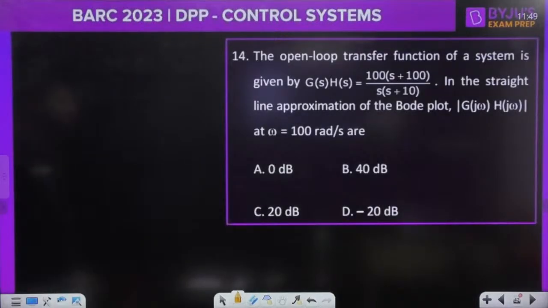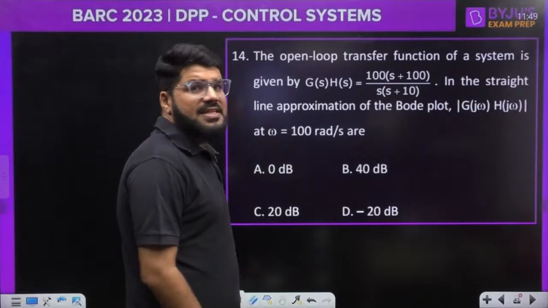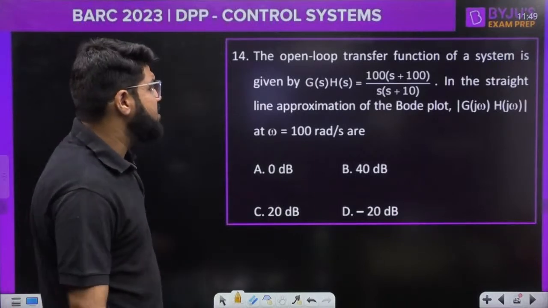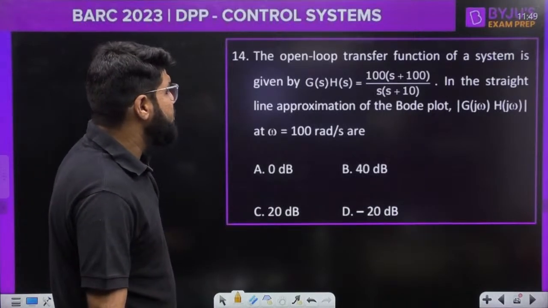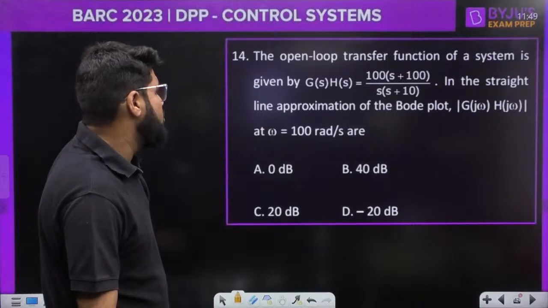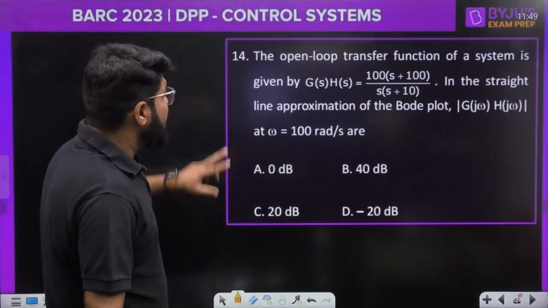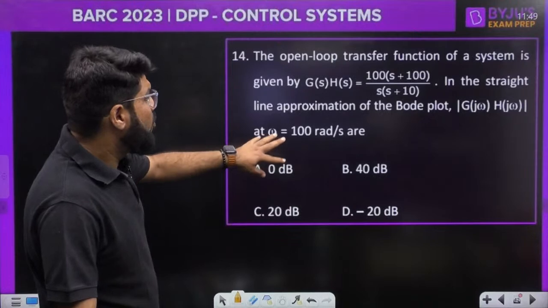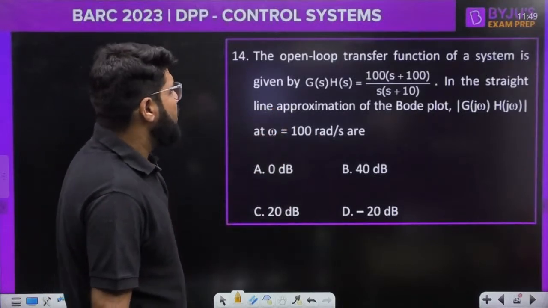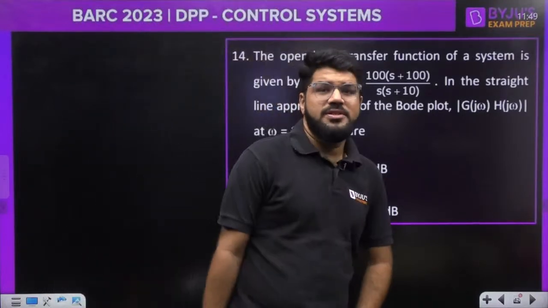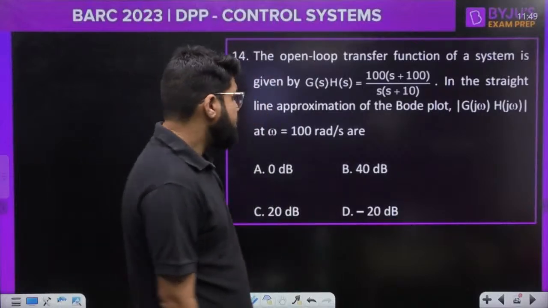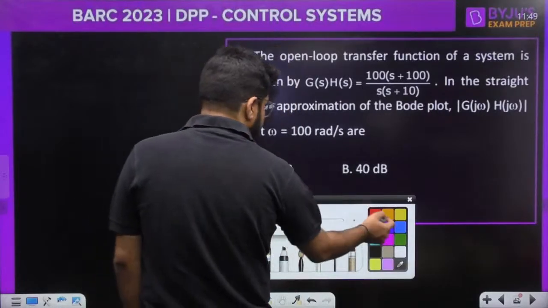The open loop transfer function of a system is given to you. G(s)H(s) equal to (100s + 100) upon (s + 10). In the straight line approximation of the Bode plot, what is |G(jω)H(jω)| at omega equal to 100? So at omega equal to 100, what is going to be the magnitude by the straight line approximation of the Bode plot?